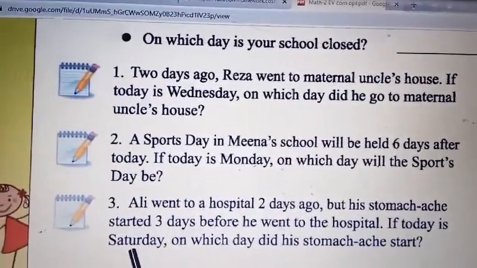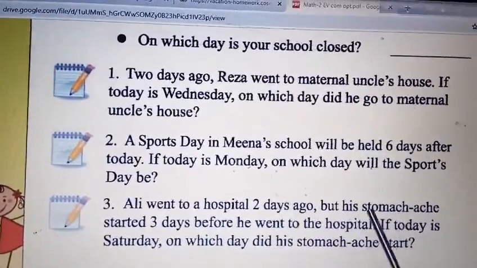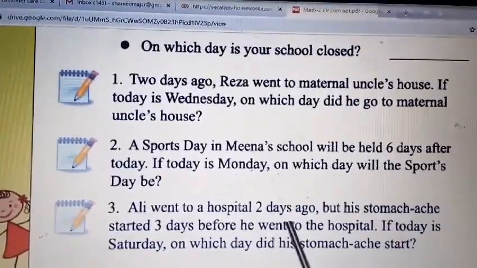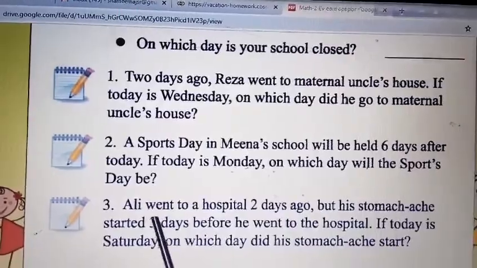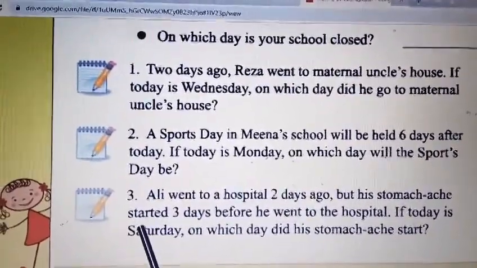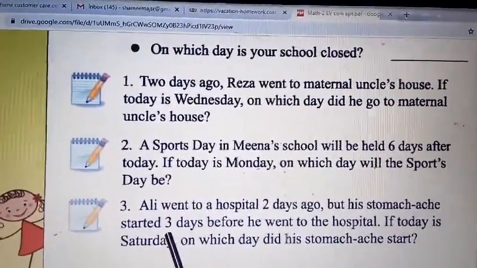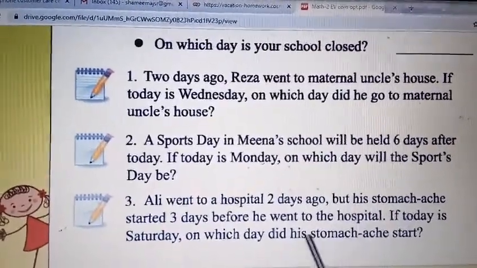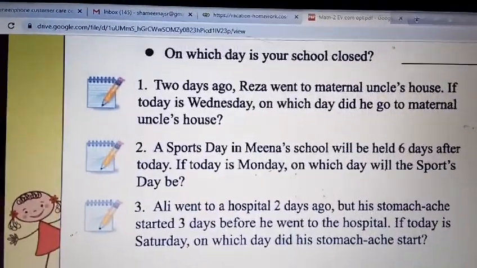From today, 2 days ago, he went to the hospital. Before these 2 days, 3 days before, his stomach ache started. We have to find the day when the stomach ache started.